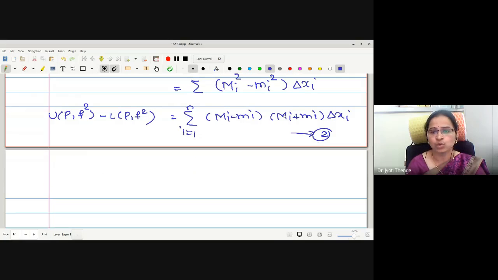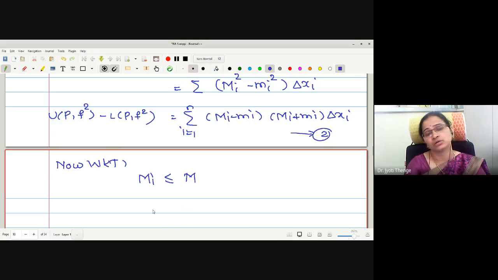Now, knowing the relation, we know that capital Mi is less than or equals to capital M. Capital Mi is the suprema of the function in the ith subinterval, and capital M is the suprema of the function on the whole interval.